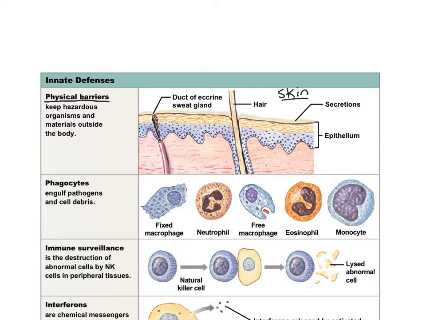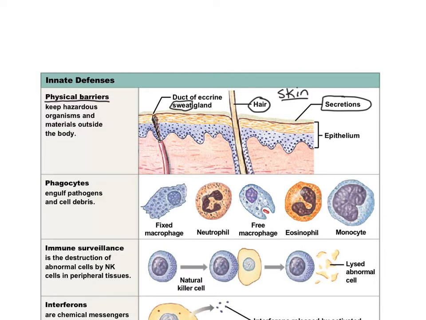Skin is a physical barrier. It's not going to let things inside. Also, hair. Hair is creating a barrier outside of the skin to prevent these organisms from landing on your skin. There are also secretions, such as sweat. Sweat has a lot of salt in it, and these pathogens don't like salt.